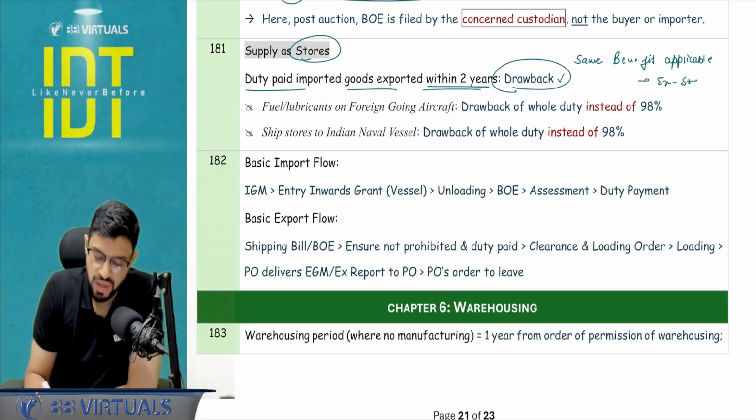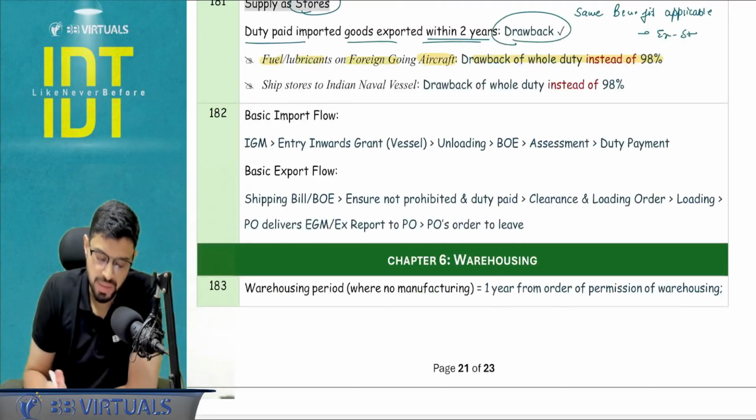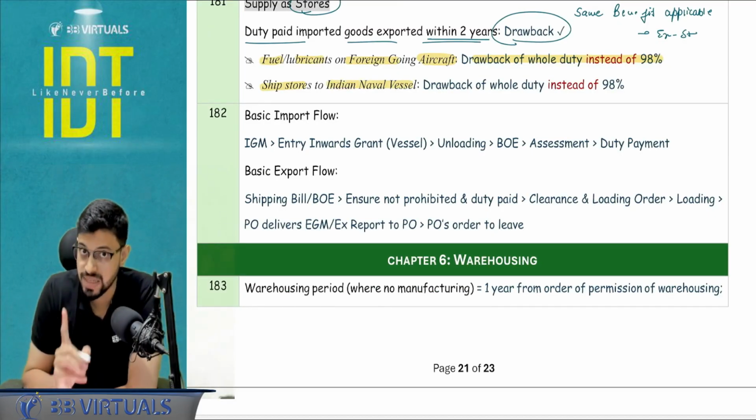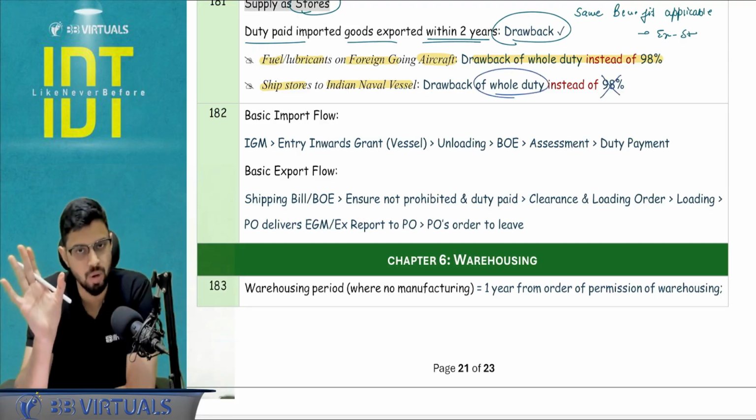Now, 2 specific cases. If I'm exporting basically as stores, I'm giving fuel or lubricants on a foreign going aircraft, not vessel, then the drawback will be of the 100% amount instead of 98%. And if ship stores are given to the Indian naval vessel, again, regardless of what the item is, not only fuel, lubricants, everything is covered, then again instead of 98%, 100% duty will be given as a drawback.